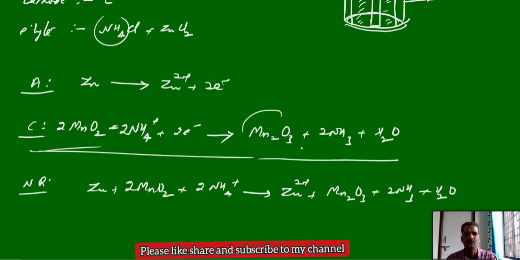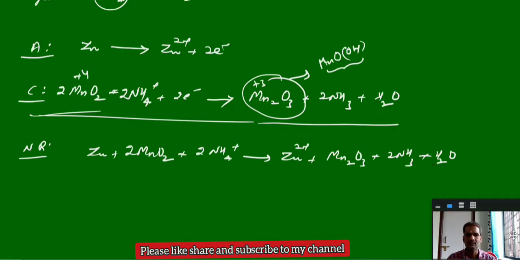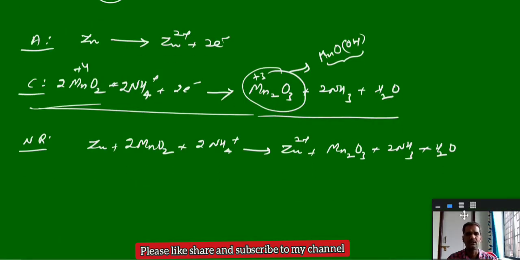Sometimes this Mn2O3 is written as MnOOH; you can see it represented like this somewhere. Here manganese is reduced from +4 to +3 oxidation state, so in both cases the oxidation state of manganese is +3. So zinc is oxidized and manganese is reduced. This is the overall net reaction in the dry cell.